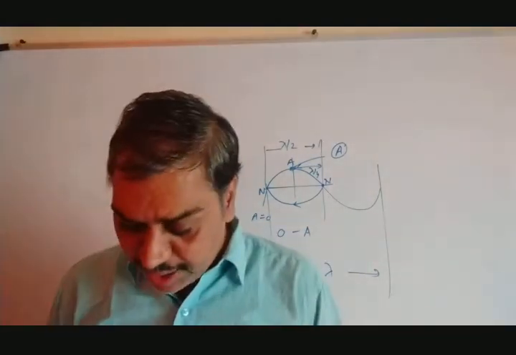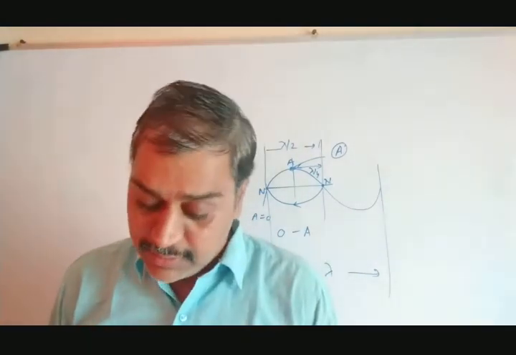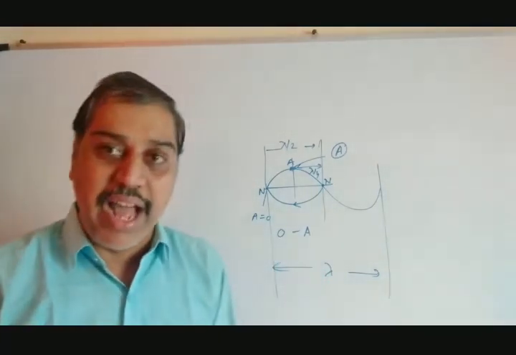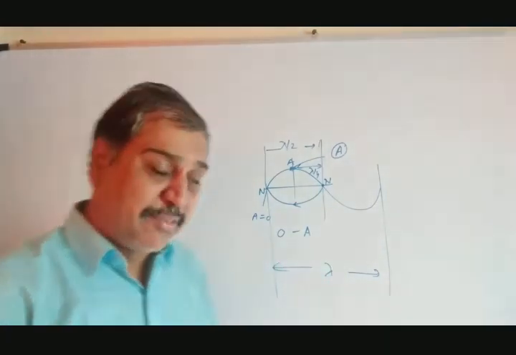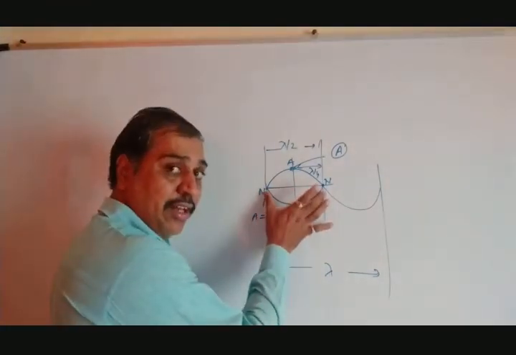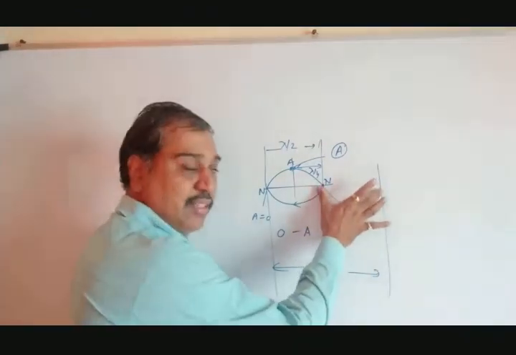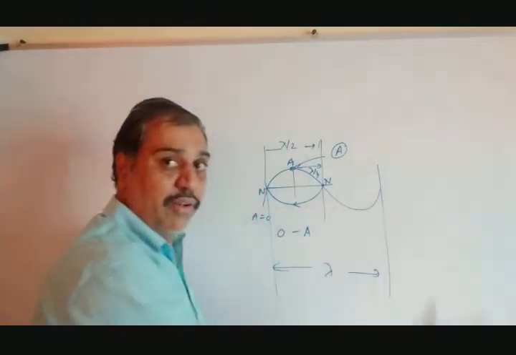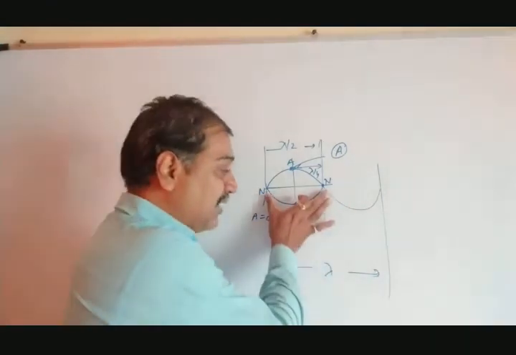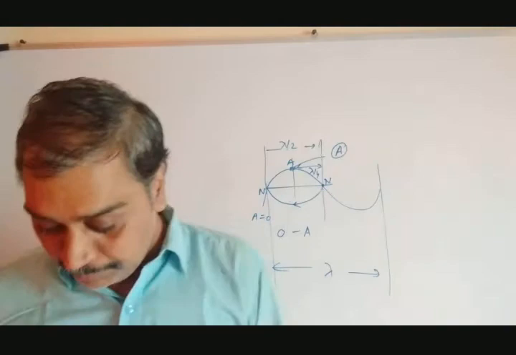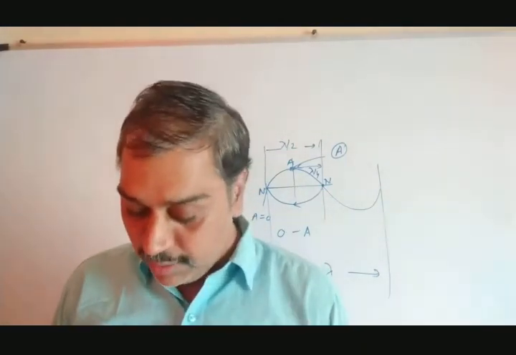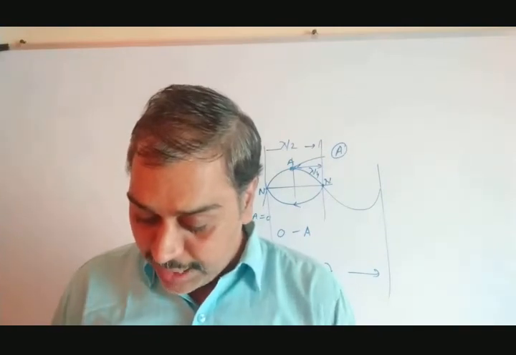Let's go to the next. The amplitude of vibration varies periodically in space. All points vibrate with the same frequency. Space means what? If this distance is for the first cycle, the same distance they will take for the second, the same distance for the third, and so on. So the wave is repeated again and again at equal distance, and that is said to be space. Amplitude of vibration varies periodically in space, periodically repeated. All points vibrate with the same frequency.